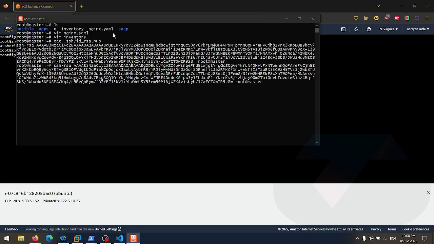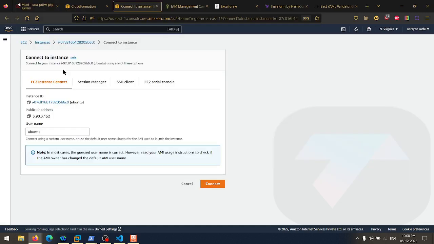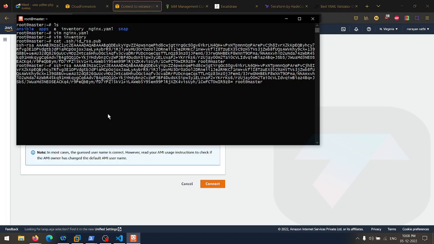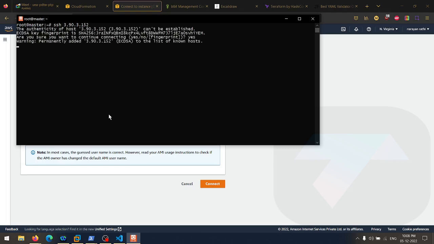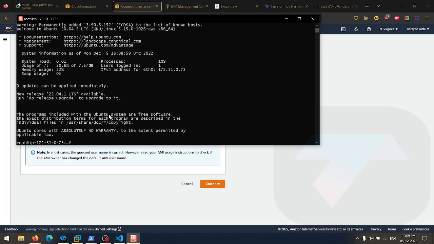Now what we will do, we will just use the IP address and try to do the SSH. How? SSH, the IP address, not here, on the local system. SSH and the IP address. Hit enter. We should be able to do the SSH. Yes. And yes, we are good to go.